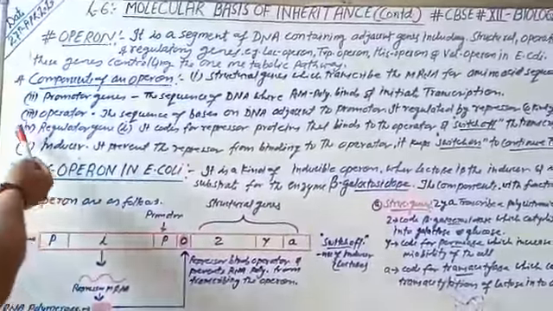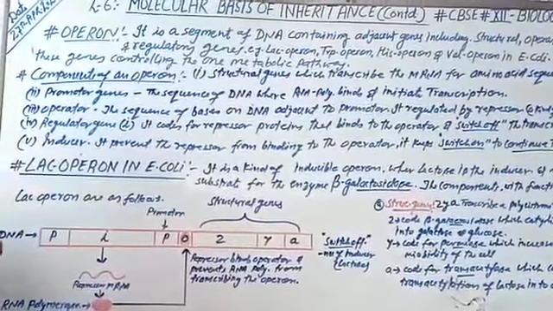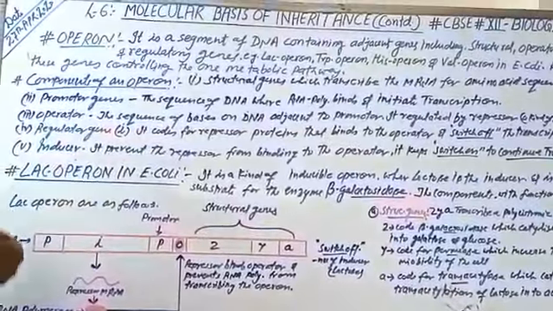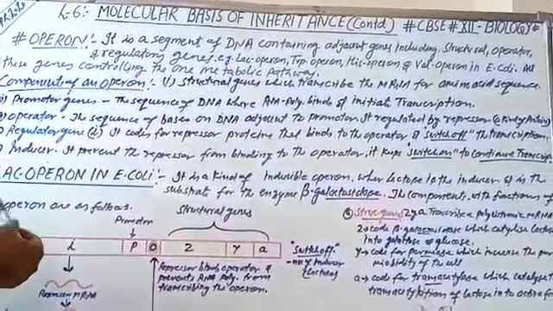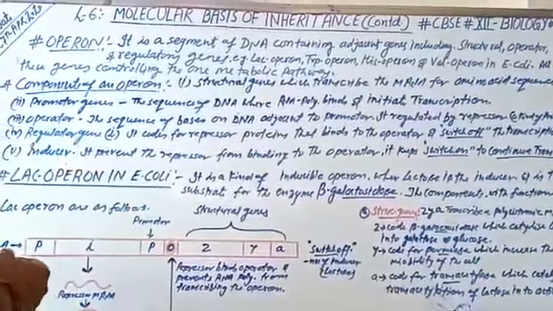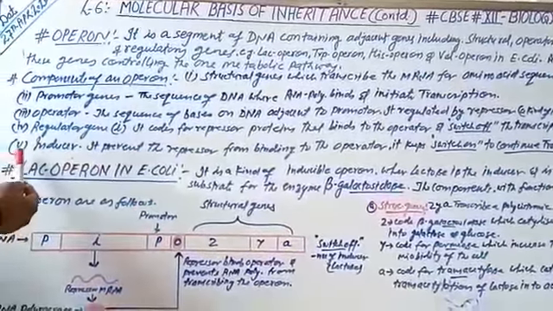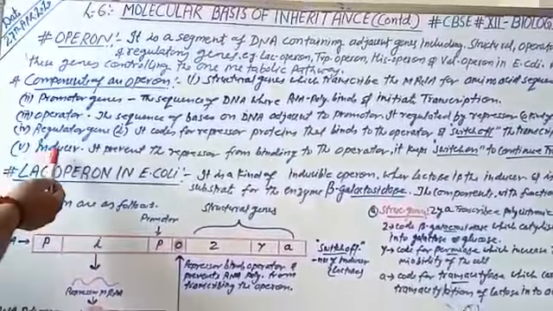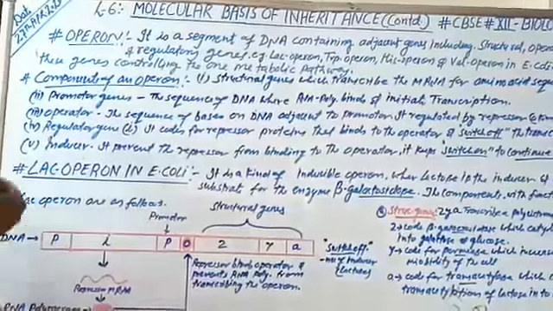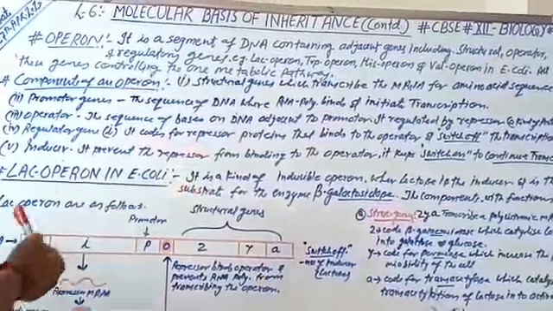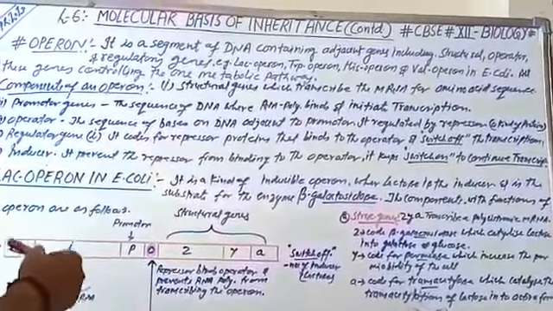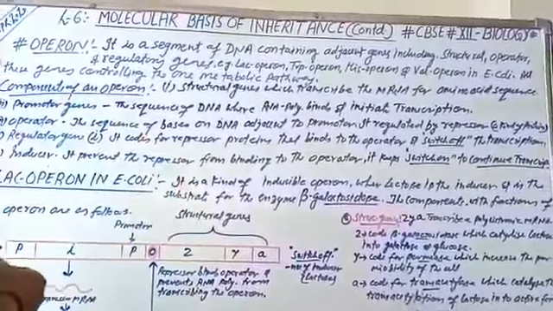Fourth is the regulatory gene. It is denoted by I. It codes for repressor proteins that bind to the operator and switch off the process of transcription. Fifth is the inducer. It prevents the repressor from binding to the operator. It keeps the switch on and continues the process of transcription.